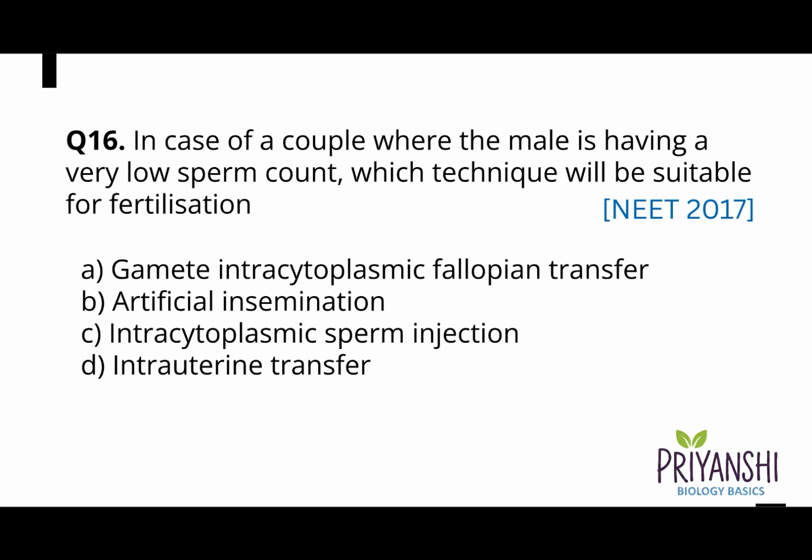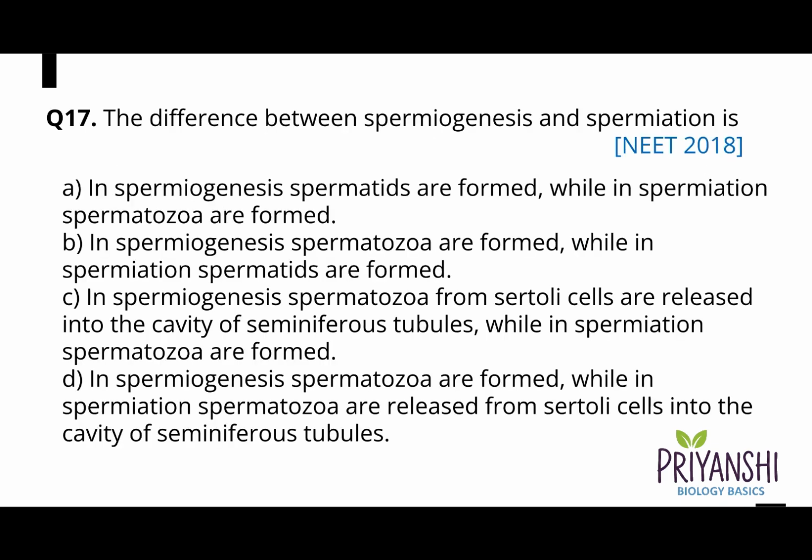Question 16. In case of a couple where the male is having a very low sperm count, which technique will be suitable for fertilization? A. Gamete intracytoplasmic fallopian transfer, B. Artificial insemination, C. Intracytoplasmic sperm injection, or D. Intrauterine transfer. And the correct answer is B. Artificial insemination.